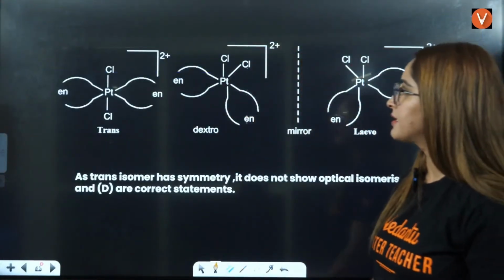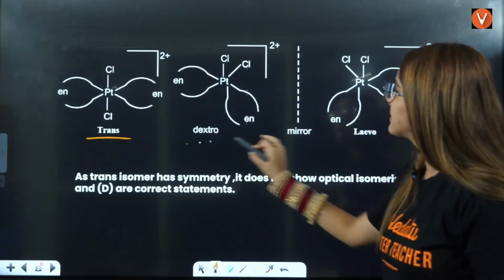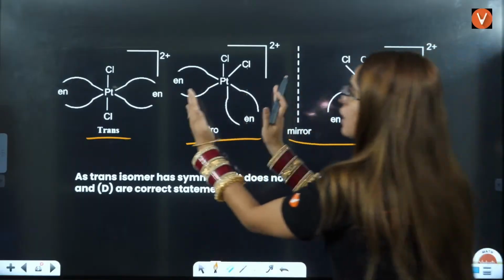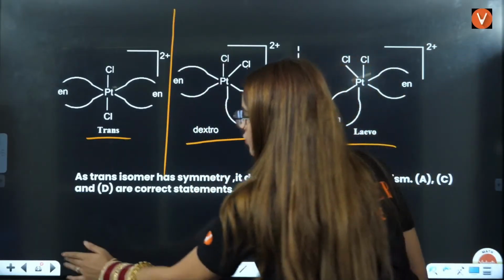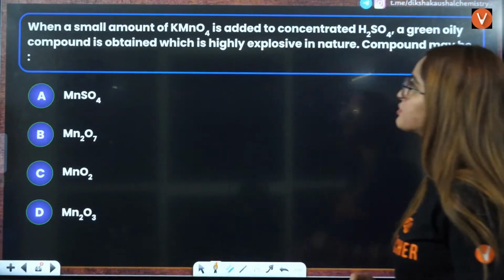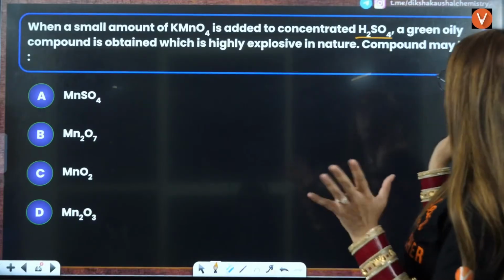Right? Both have cis and trans, but trans is not going to show optical activity. Cis is definitely going to show optical activity. This is the mirror image that is non-superimposable. Right? Next we have, when a small amount of KMnO4 is added to concentrated H2SO4, a green oily